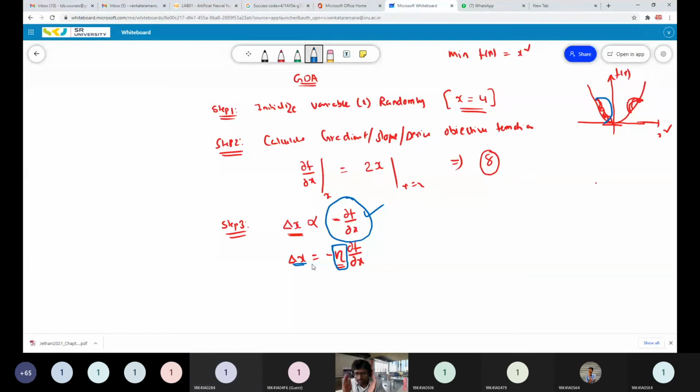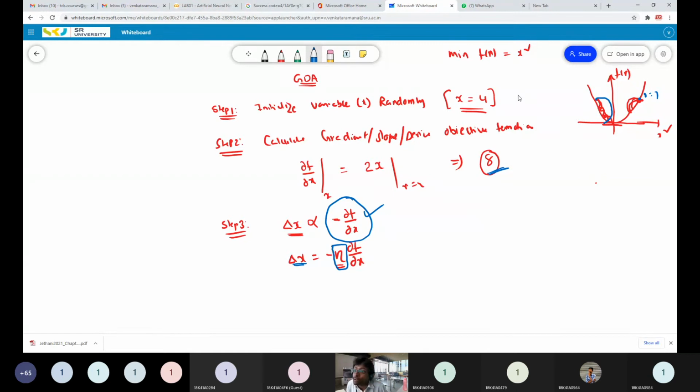If your random initial value is positive, say x equal to 4, then you will have a positive slope, 8. Then you move toward the negative slope side, because you are taking the minus sign here. Minus 8, toward the negative slope side, is where you are trying to move.